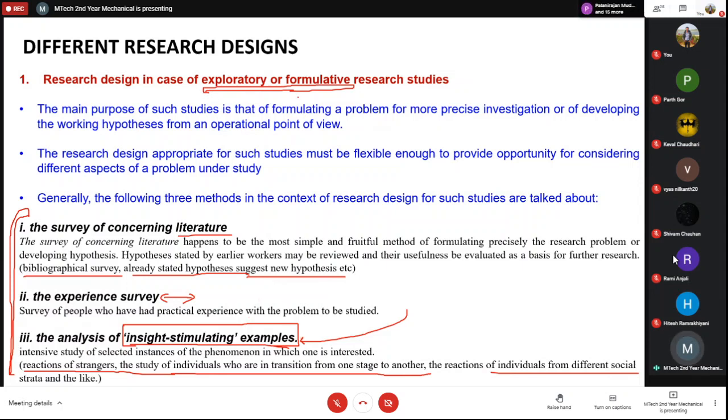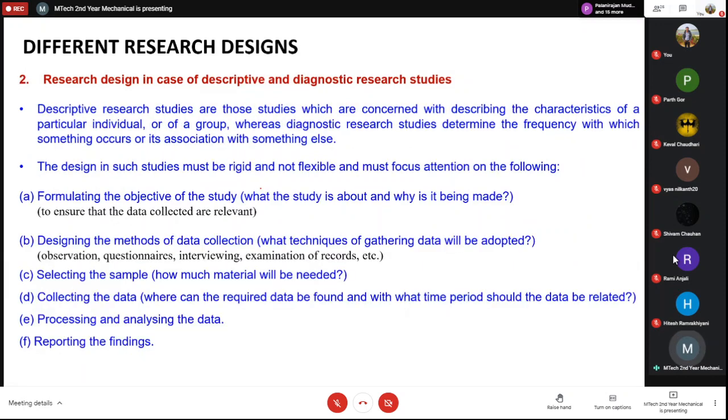So this is about the exploratory or formulative research. The next is about the descriptive or diagnostic research. In the descriptive research, basically the research that we typically do is called the descriptive research. So this is about trying to get more and more features and more information on some phenomena that is happening, which are concerned with describing the characteristics of a particular individual or a group. Okay, so the design of these studies must be rigid and not flexible, and must focus attention on the following.